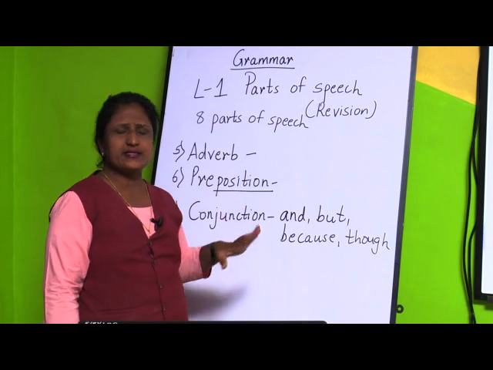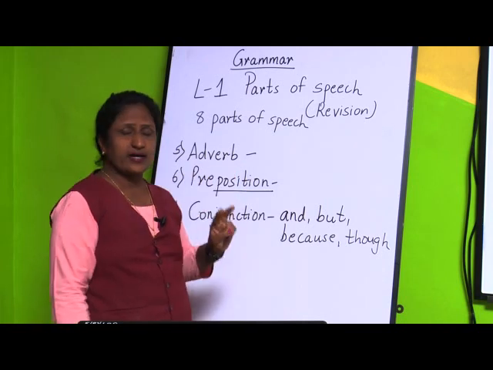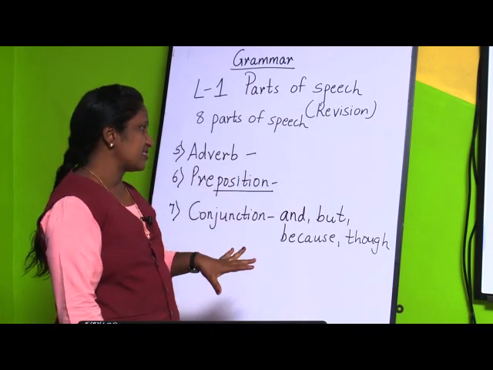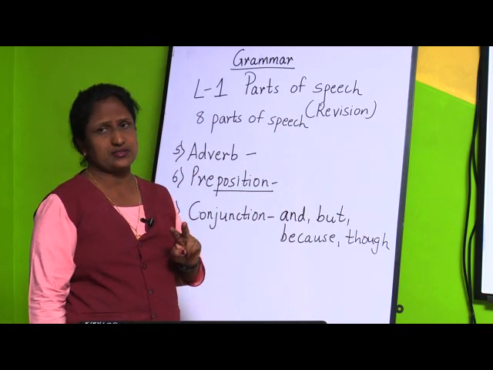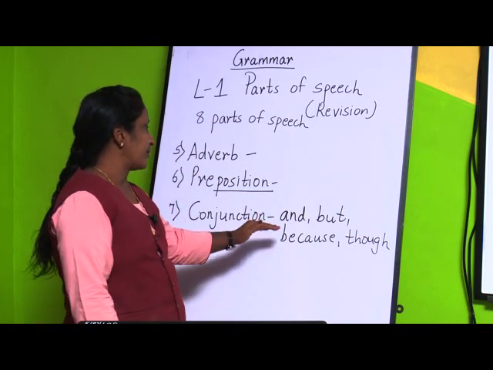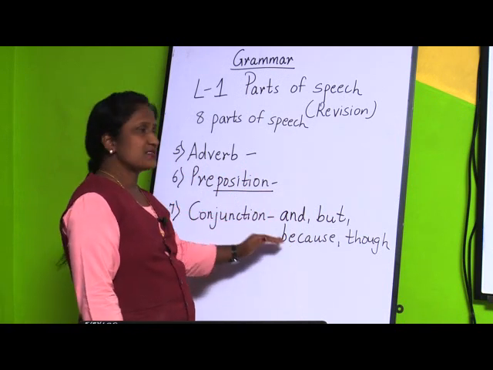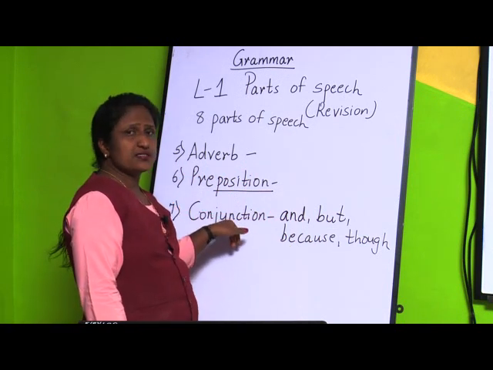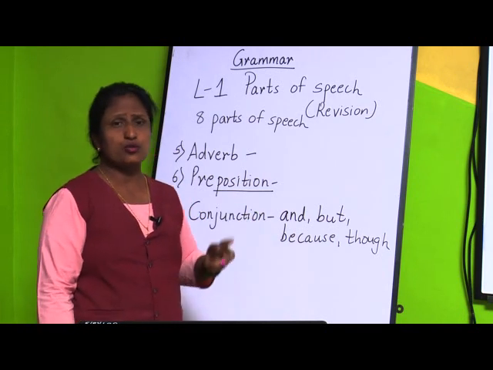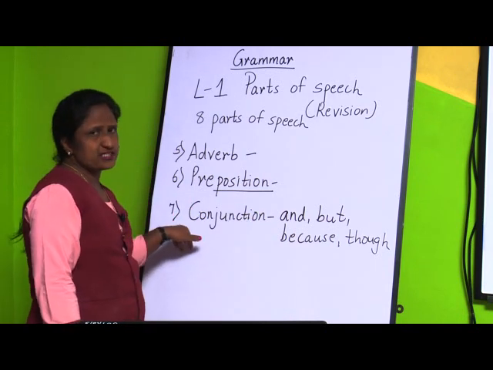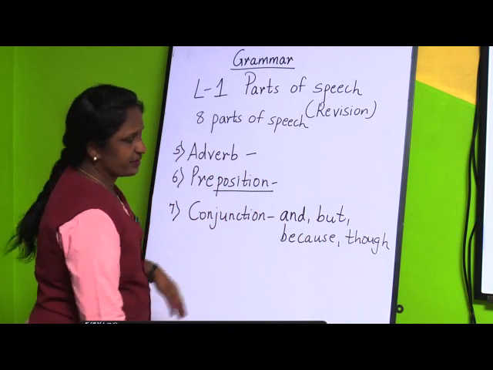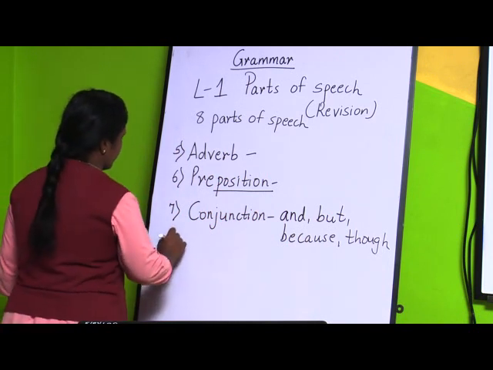So many examples we can give, and in these sentences we have joined two words or two sentences by using these words, and those words are called conjunctions because they join two words or two sentences.